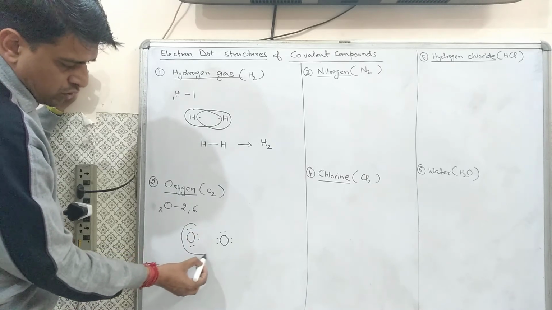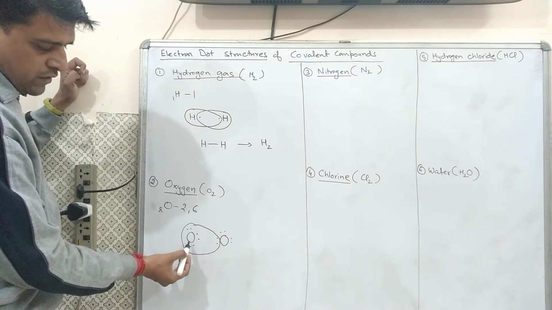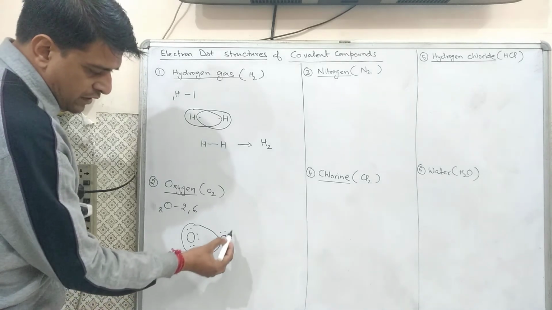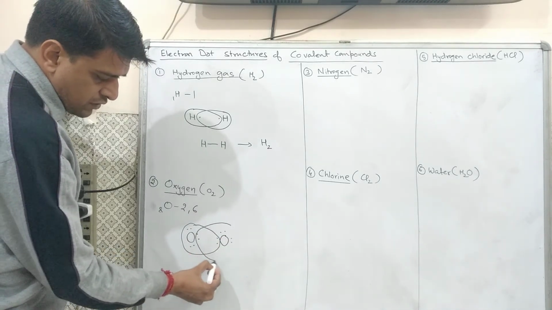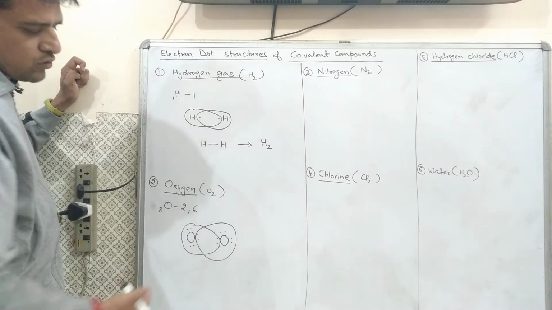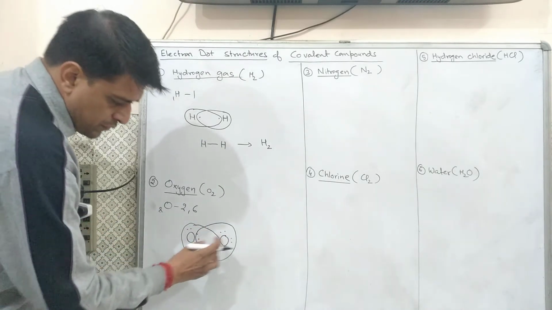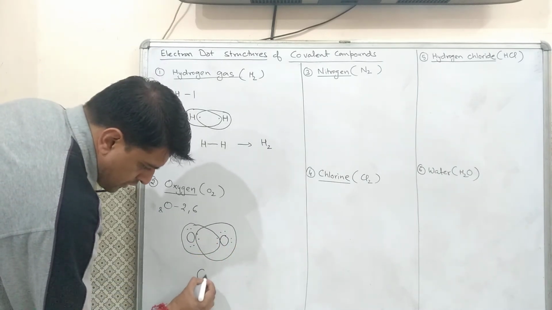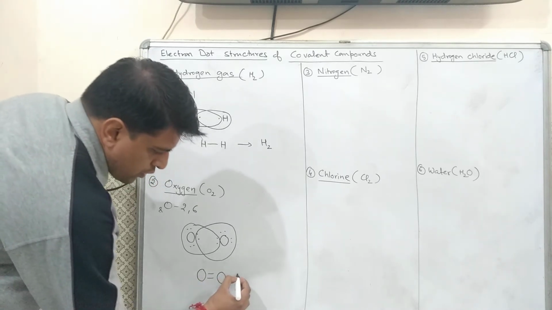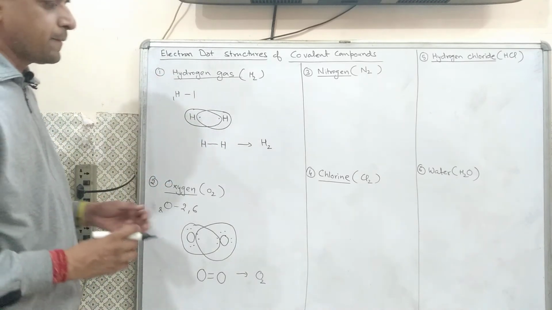It can share 2 electrons from the other oxygen. In this way, this first oxygen will acquire 8 electrons in the outermost shell. Similarly, this second oxygen also shares its 2 electrons, and in this way it also has 8 electrons in the outermost orbit, and they are sharing 2 pairs of electrons. That's why they have a double bond between the two oxygen atoms, and the final product becomes O2.